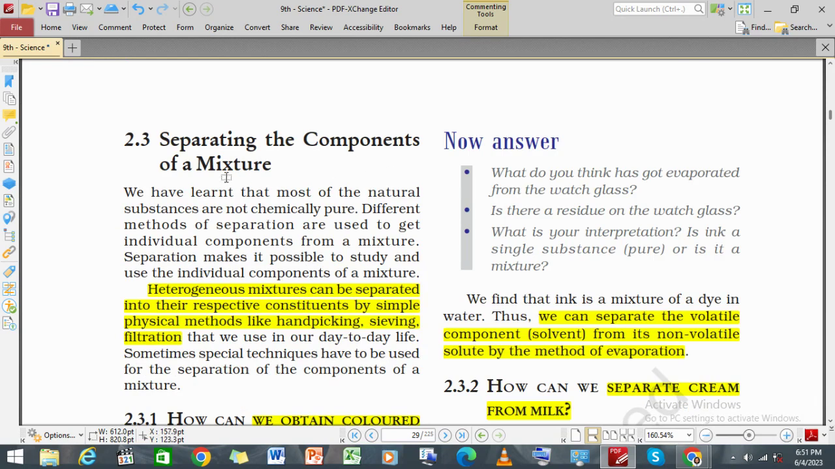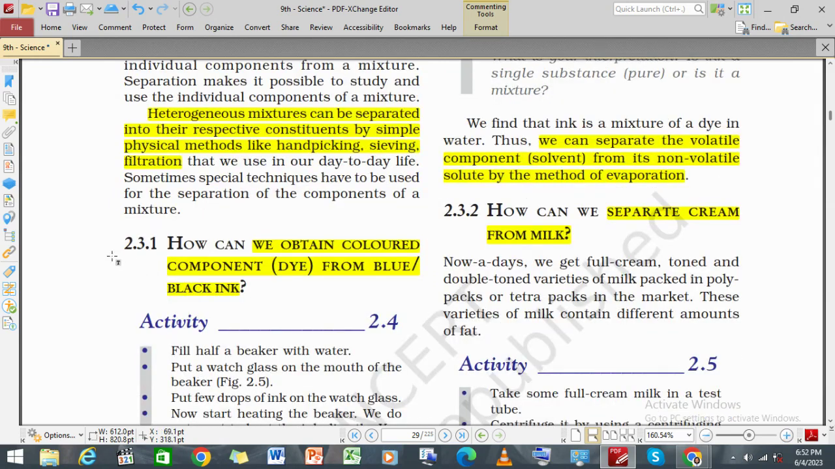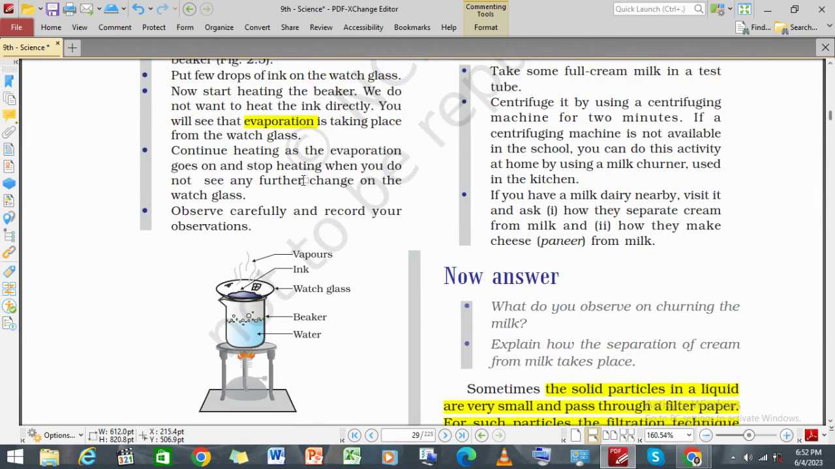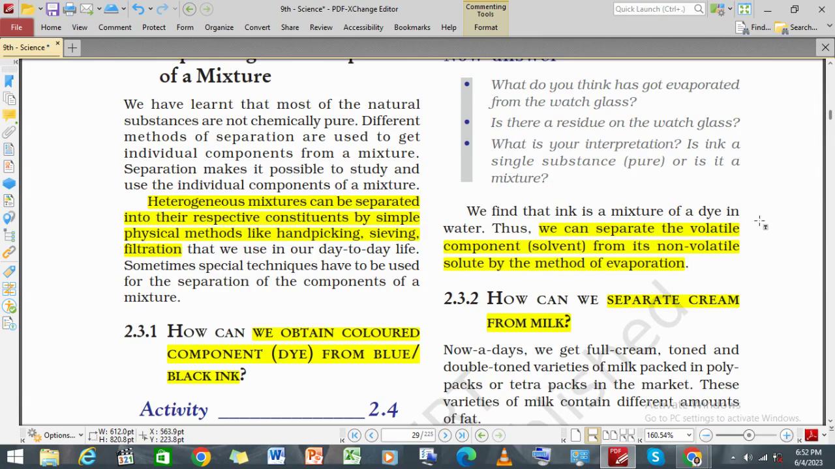How do we separate the components of a mixture? A heterogeneous mixture can be separated into its respective constituents by simple physical methods such as handpicking, sieving and filtration. That means the non-uniform mixtures, which are heterogeneous in nature, can be separated by handpicking, sieving as well as filtration. And how do we obtain the colored component, the dye, from blue ink? Through the process of evaporation. We can separate the volatile component, the solvent, from its non-volatile solute by the method of evaporation.